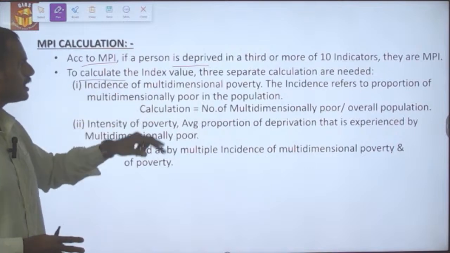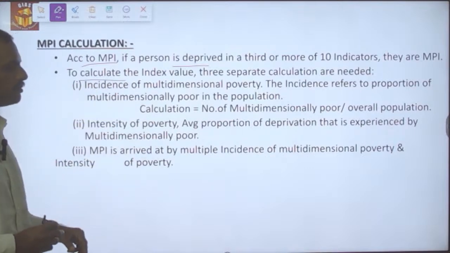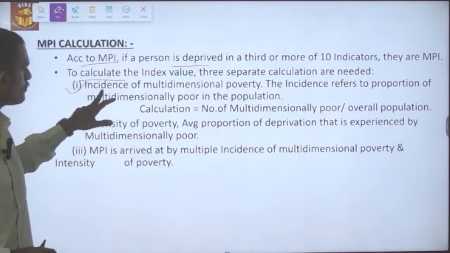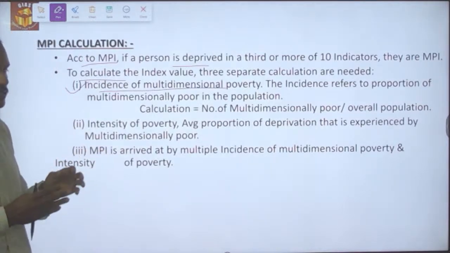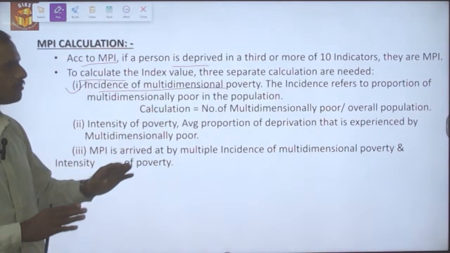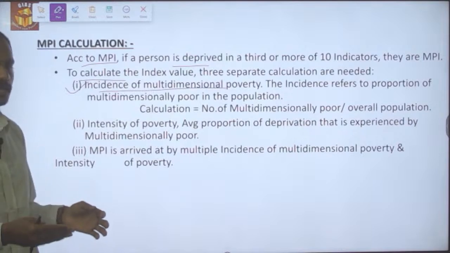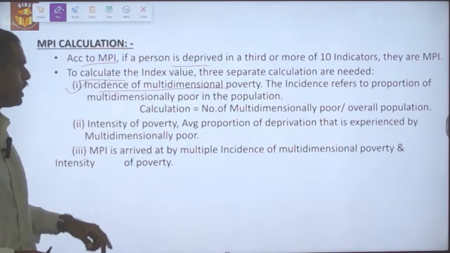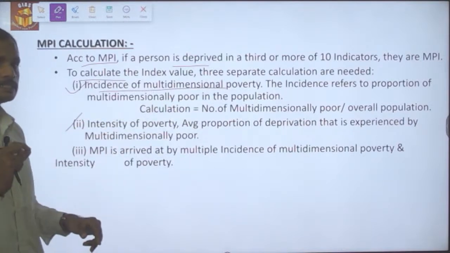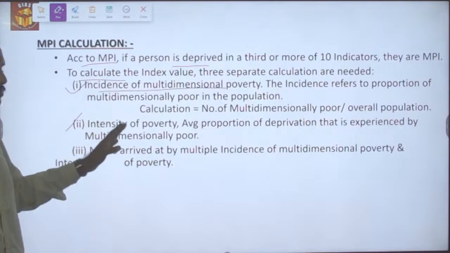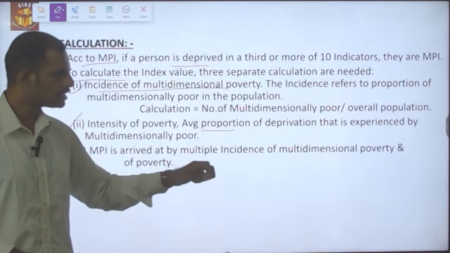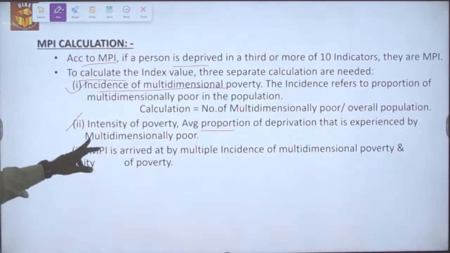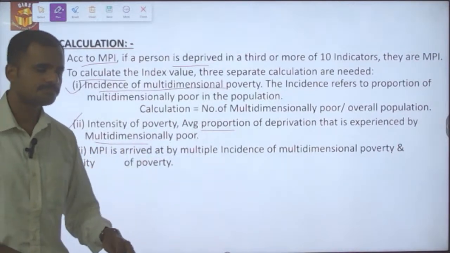To calculate the index, 3 separate calculations are made. First is the incidence of multidimensional poverty, which is calculated by dividing the number of multidimensionally poor by the overall population. Second is the intensity of poverty, which is calculated based on the average proportion of deprivation experienced by the multidimensionally poor people.